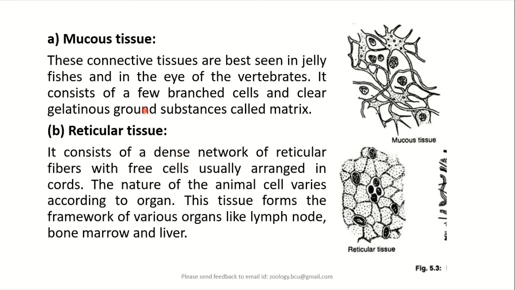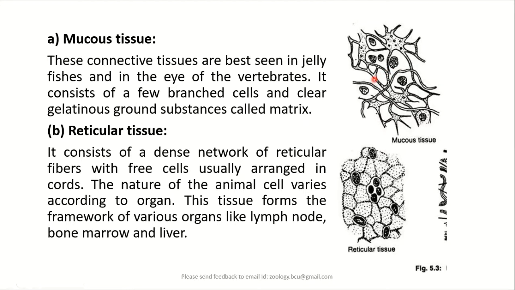Coming to the first type of tissue, that is the mucus tissue, which is very common, particularly in the body of jellyfishes. You all must have seen jelly-like tissue. It's very, very soft, transparent tissue.